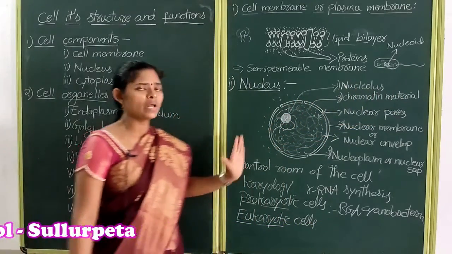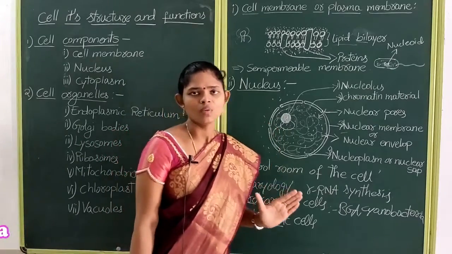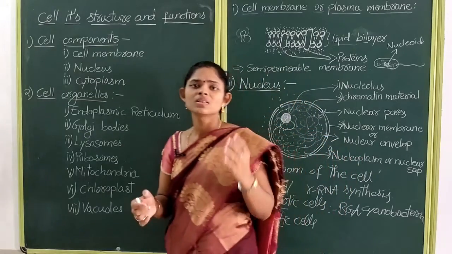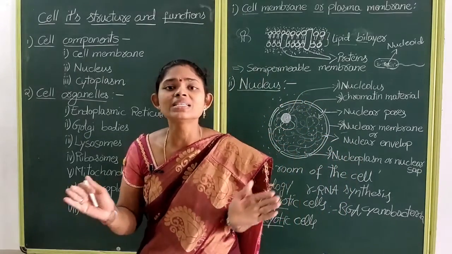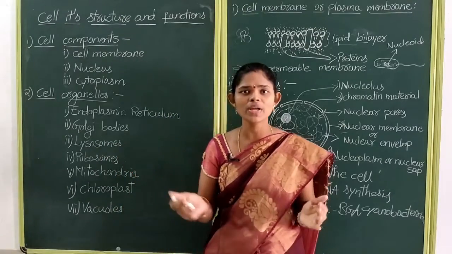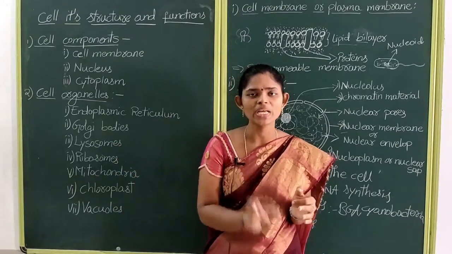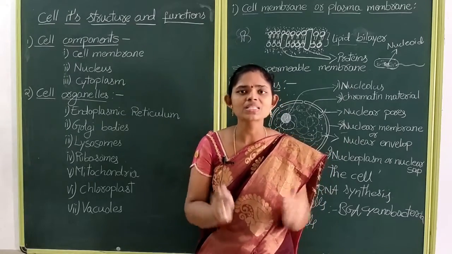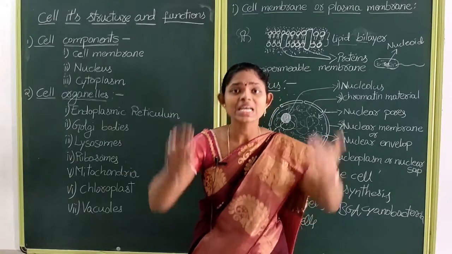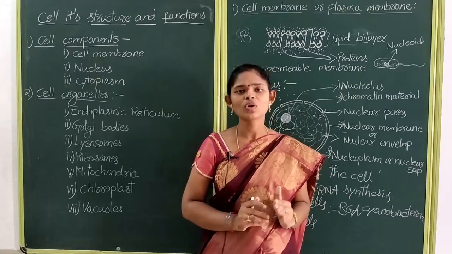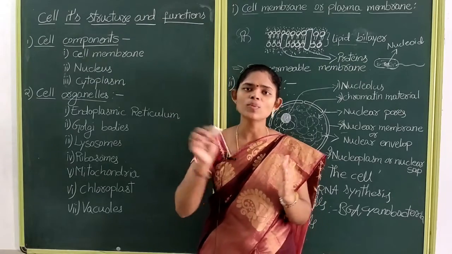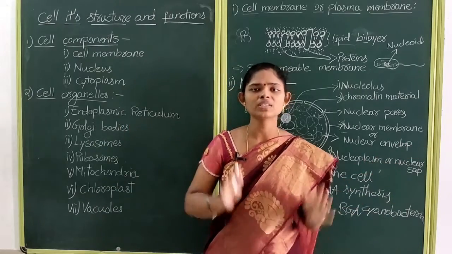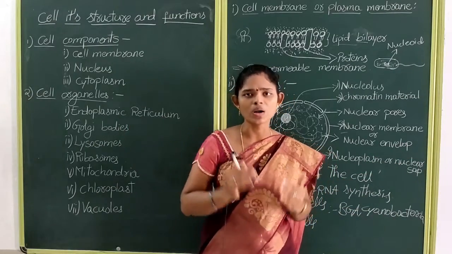So next, see, what about cytoplasm? What is cytoplasm? Cytoplasm is the fluid content present inside the cell. Cytoplasm means: cyto means cell, plasm means fluid like material. So cytoplasm is the fluid like material which is present inside the cell membrane. In this cytoplasm, there are many cell organelles floating. So it contains many cell organelles.